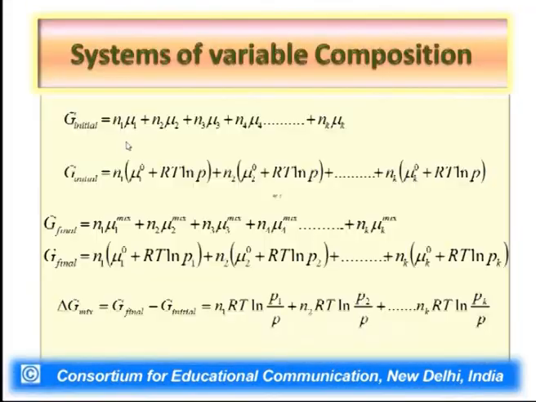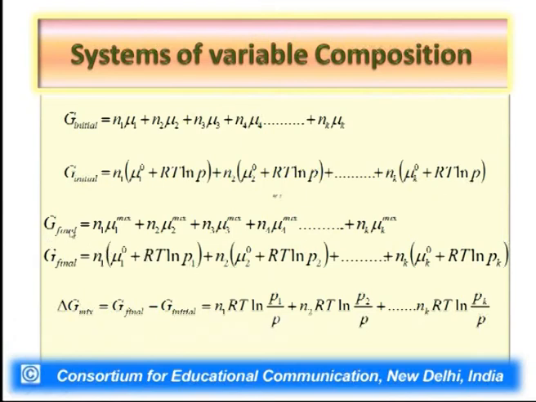Having said so, according to the additivity rule, N1 moles multiplied by the chemical potential of a component represents its Gibbs free energy. So we can add the Gibbs free energy contribution of each gas separately to get the initial Gibbs free energy of the system. So N1 mu1 plus N2 mu2 and so on. Now mu1 is the chemical potential of the gas, which according to the expression of chemical potential is its standard chemical potential plus RT ln P, because the pressure is the same for each gas. So the second term RT ln P would be the same for each gas.